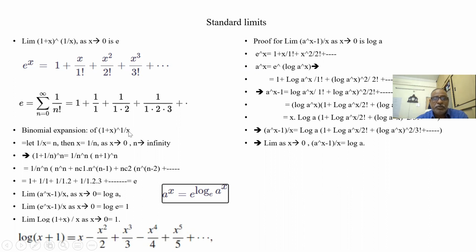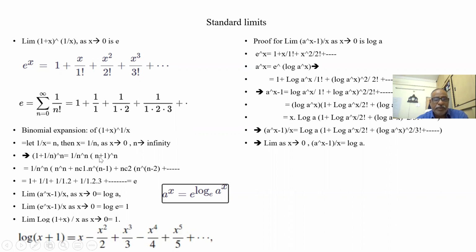Let 1 by x is equal to n. Then x is equal to what? 1 by n. So this becomes 1 plus 1 by n whole to the power of n. So a plus b whole to the power of n. So I'm taking n plus 1 by n, so n to the power of n coming outside. N plus 1 whole to the power of n.